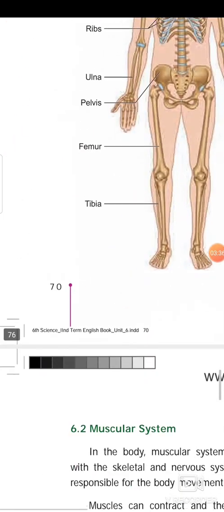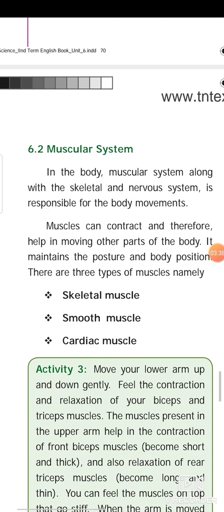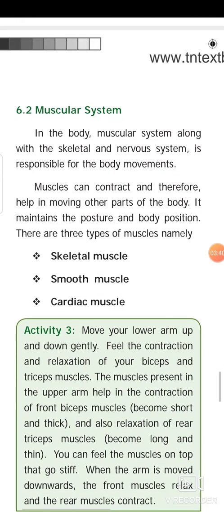Next, we are going to see about muscular system. In the body, muscular system along with the skeletal and nervous system is responsible for the body movement. Muscles can contract and therefore help in moving from one place to another. It maintains a posture and body position. There are 3 types of muscles, namely skeletal muscle, smooth muscle, cardiac muscle. Cardiac muscle is special muscle.